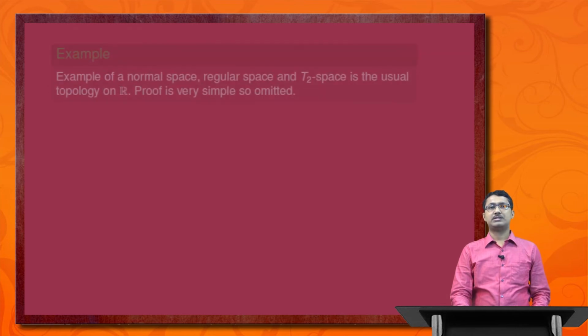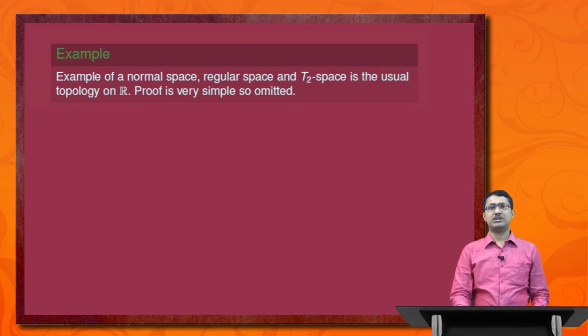Next example of a normal space, regular space and T2 space is the usual topology on R. Proof is very simple, so omitted. Next we introduce another theorem.